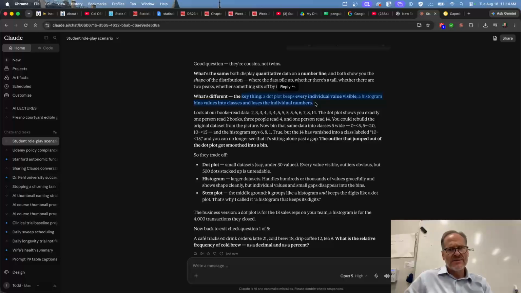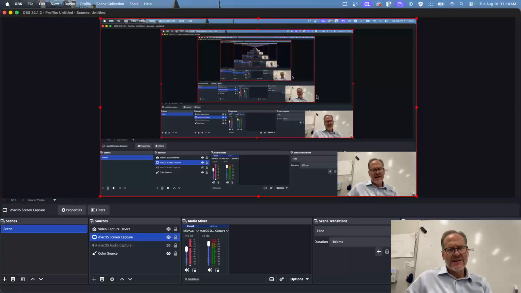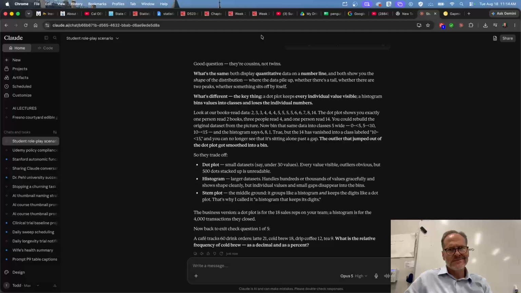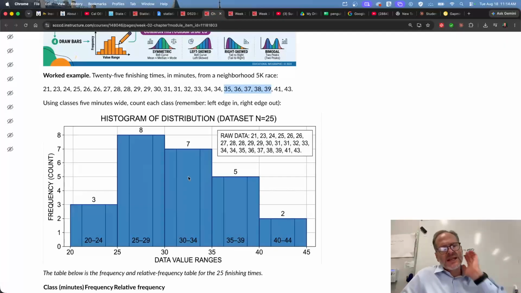So the histogram is better at reading individual data. The dot plot gives you the individual values, keeps them visible, right? And so that's a histogram, that's a dot plot, and a bar chart is for the categorical.